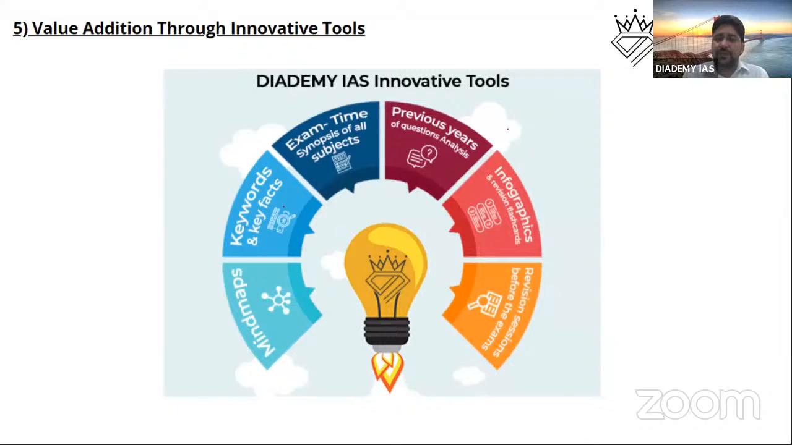Then previous question analysis, infographics. Infographics are very handy to remember anything. It gives you a picture, an image will frame in your mind, so that you can use it in your answer at exam time. Then revision sessions, again before the exams. Even if you're going to an exam, you can access our revision sessions, and we make sure that you will be very confident and comfortable.